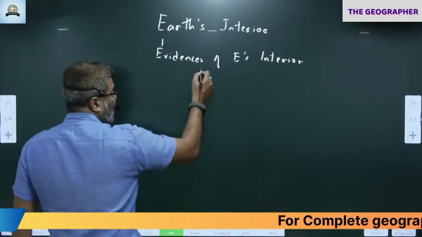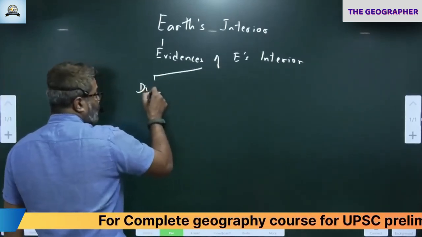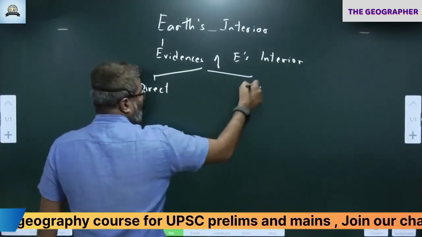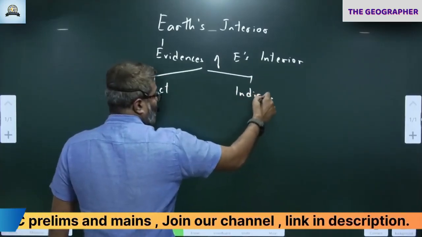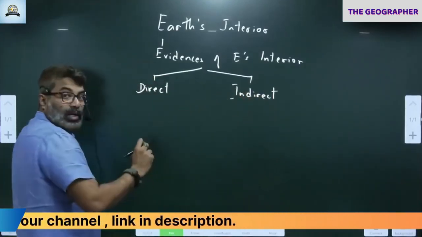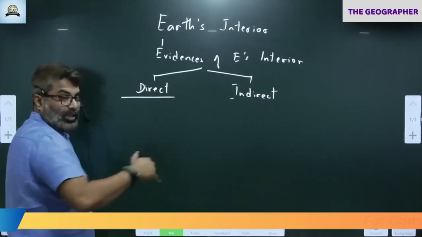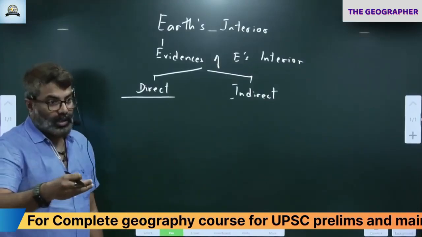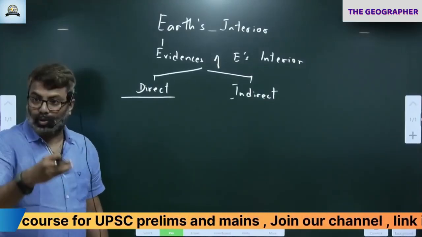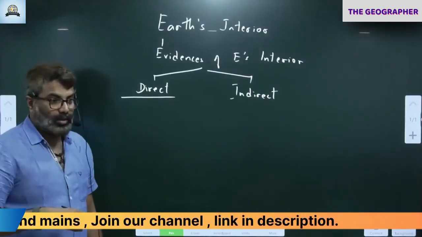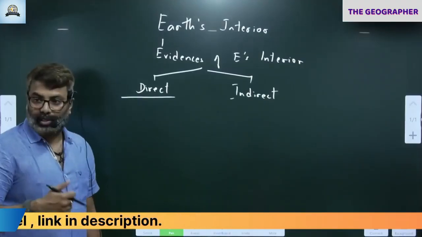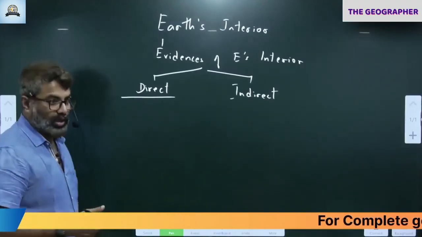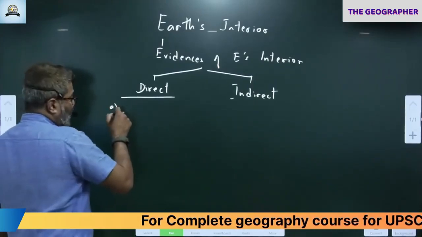Evidences of earth interior, we were discussing direct evidence, indirect evidence. In direct evidence, we have discussed 5 points: minerals, rocks, mining, drilling, super deep drilling, integrated drilling, deep sea mining, and also volcanoes.